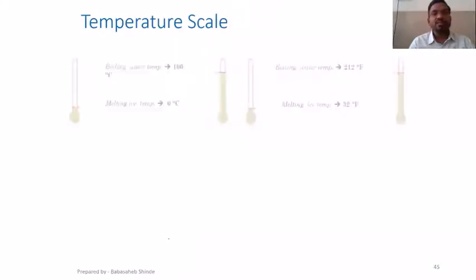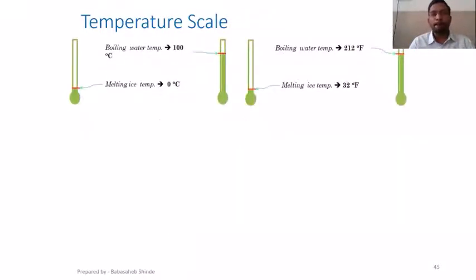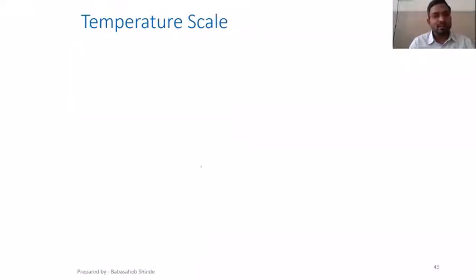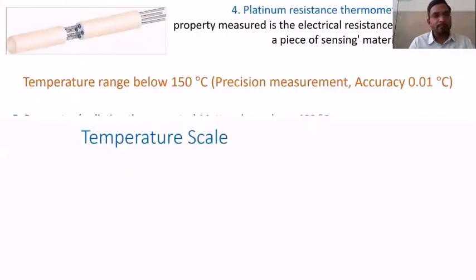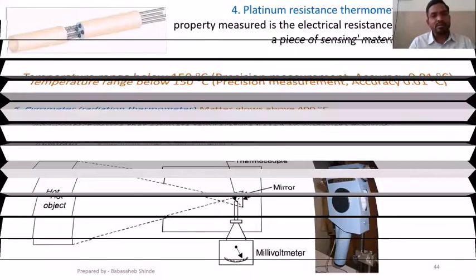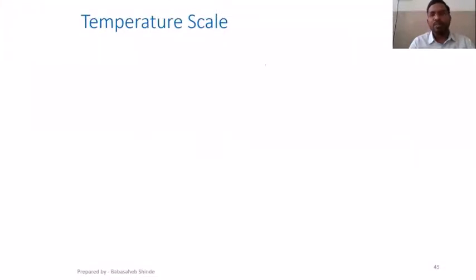Anybody has got any doubt? Sir, please explain the metal and non-metal relationship with resistance and temperature. Whenever you expose a metal to a temperature, with increase in temperature, its resistance also increases.